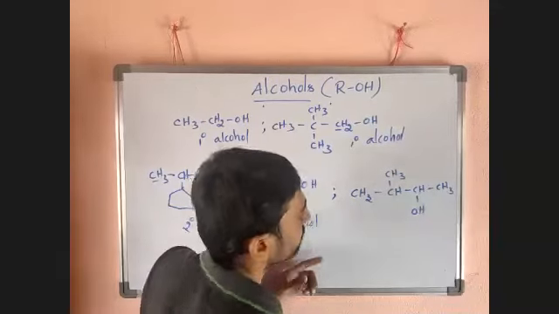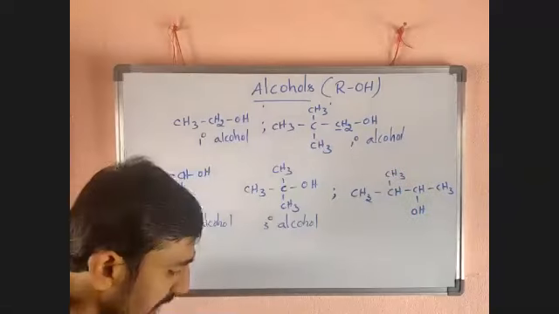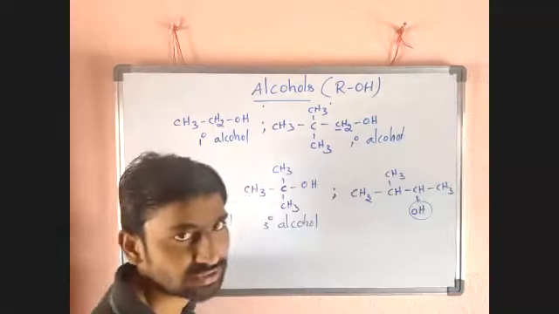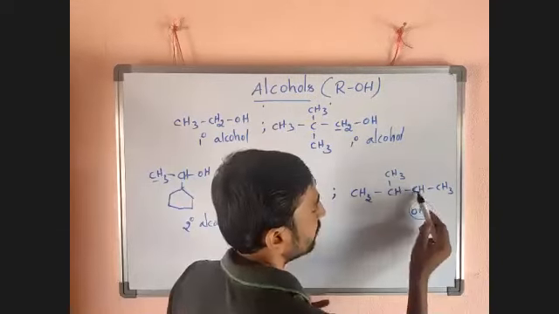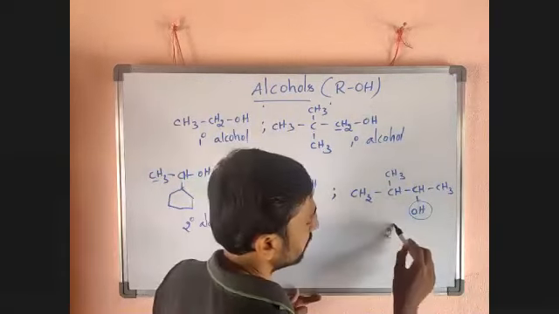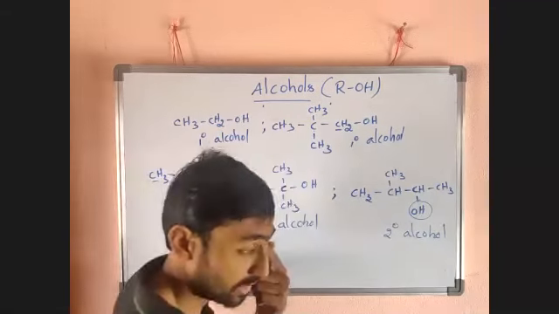Now look here, whether it is primary or secondary or tertiary. Where do we have to find the OH? There is OH. That OH bonded carbon is this one, CH. Now it is linked with how many carbons? 1 and 2 carbons. Simple, it is called secondary alcohol.